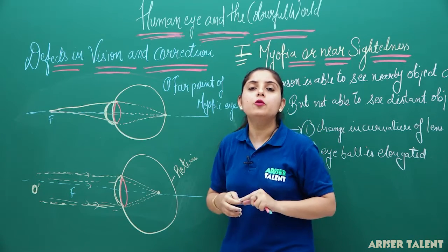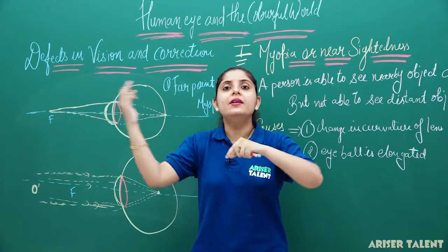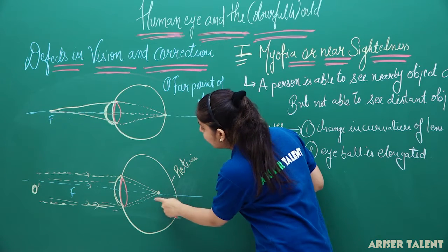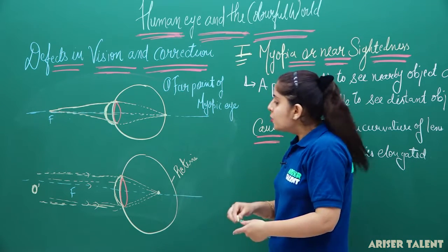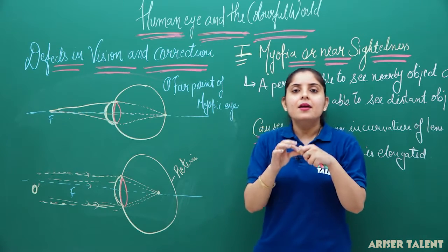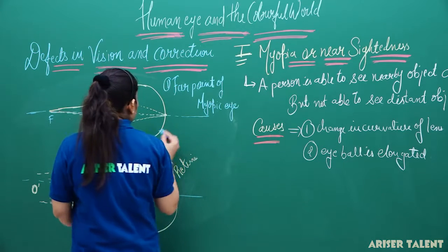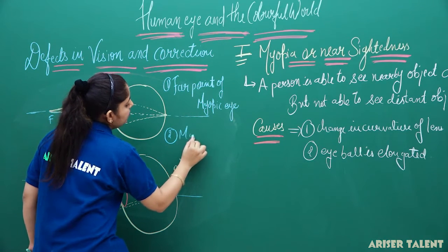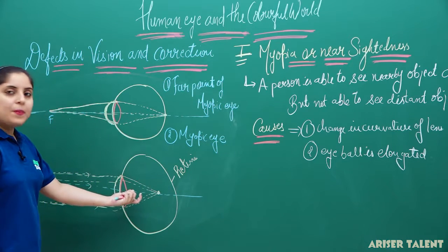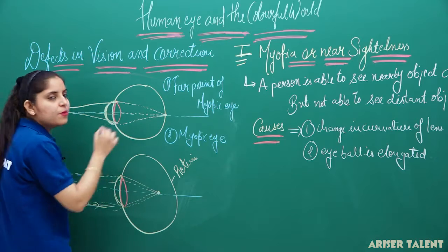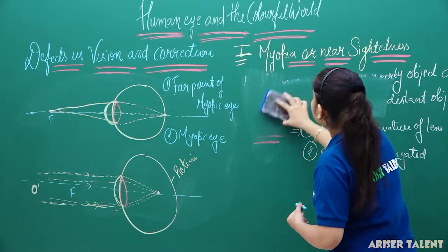It means we have to use the diverging lens first so that it will cause the convergence a little later. So, instead of getting the light rays converging at this point, we will get them converging at this point. This defect is usually corrected by the use of a lens known as the concave lens. This second case that I have drawn here is actually our myopic eye. The myopic eye is seeing an image just before the retina. Now, how can this defect be corrected? Let's see the correction of this defect.